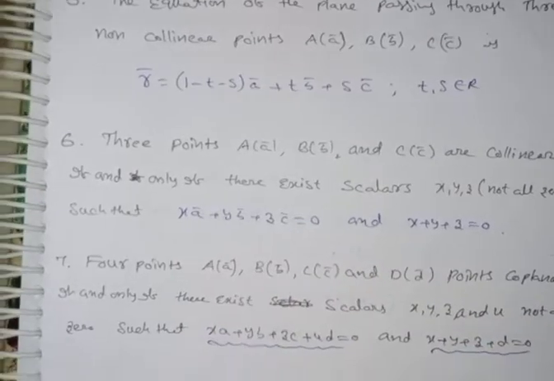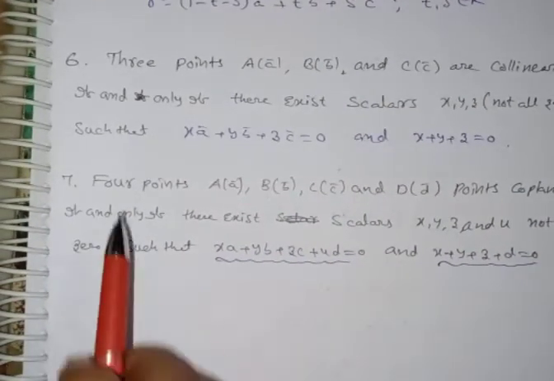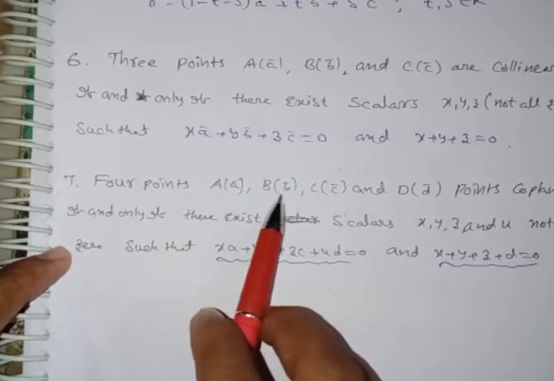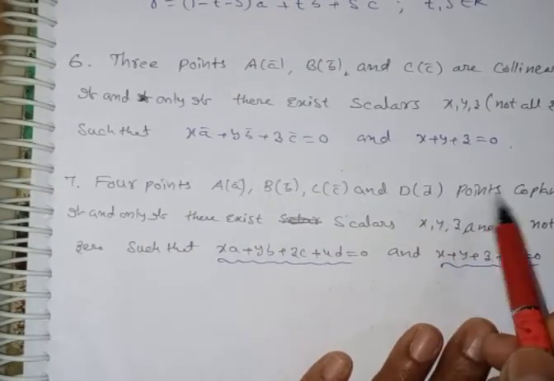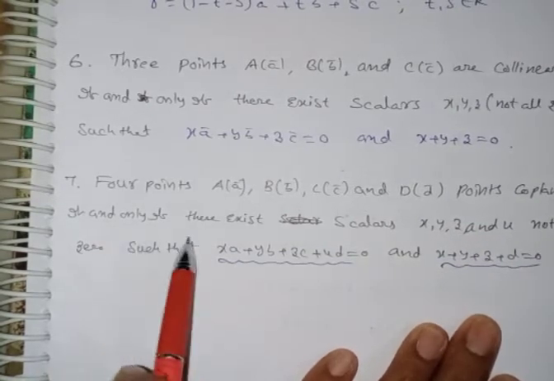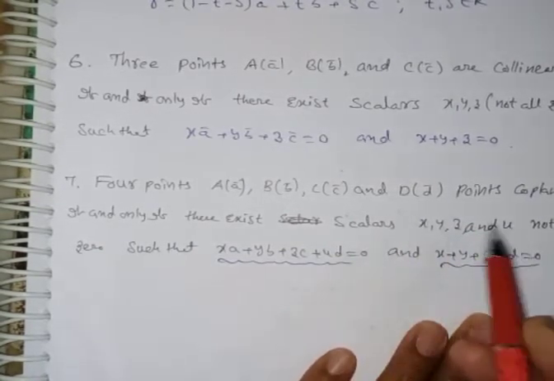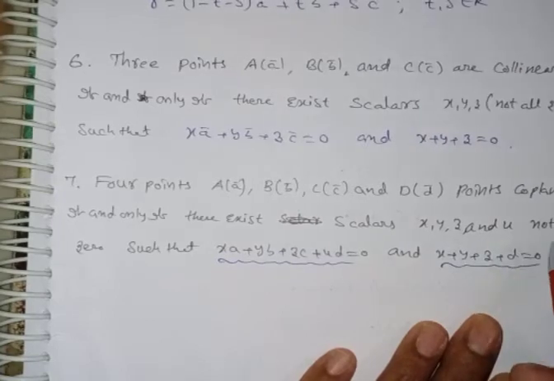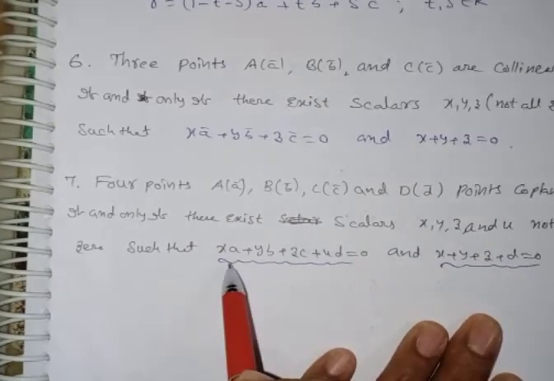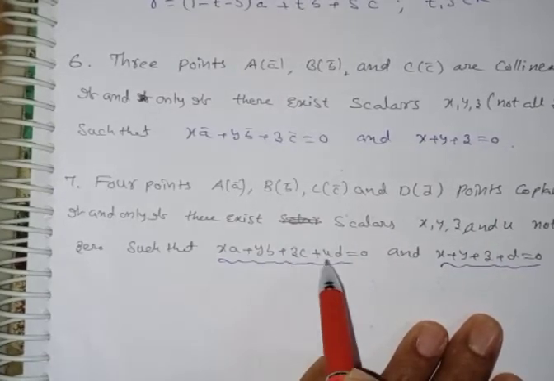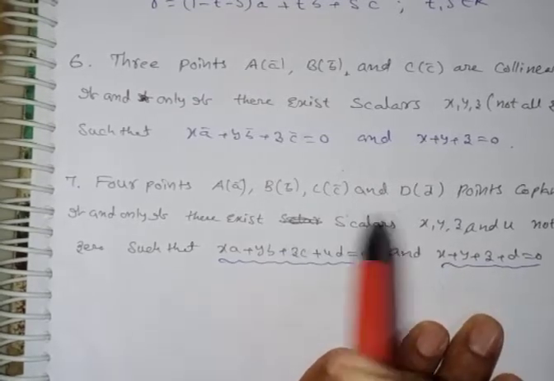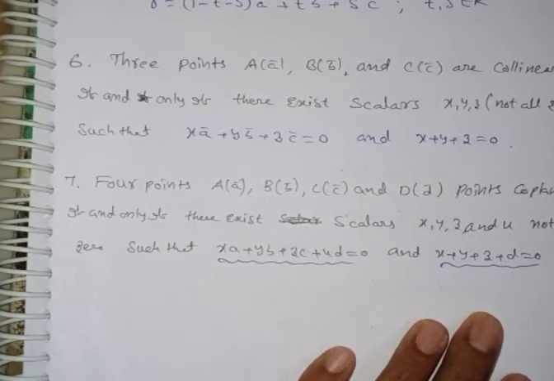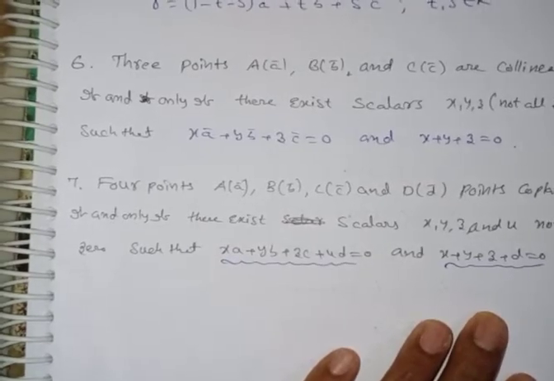Sixth one. Same as this, the seventh one is about four points. Four points A of a bar, B of b bar, C of c bar and D of d bar are coplanar if and only if there exist scalars x, y, z and u not all zeros, such that xa plus yb plus zc plus ud is equal to 0 and x plus y plus z plus u is equal to 0. This is the concept of the line and plane equations.